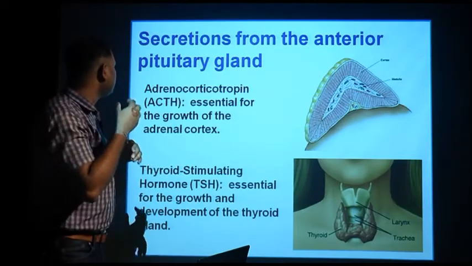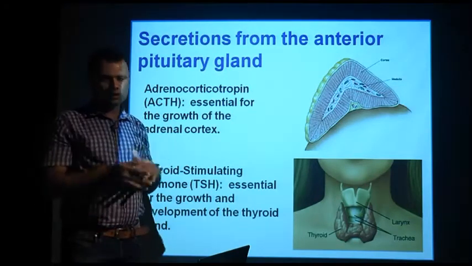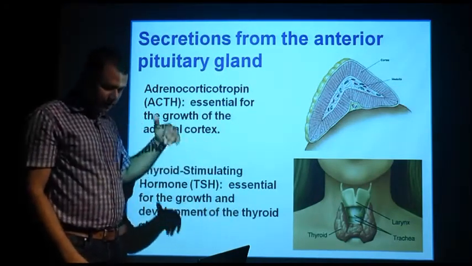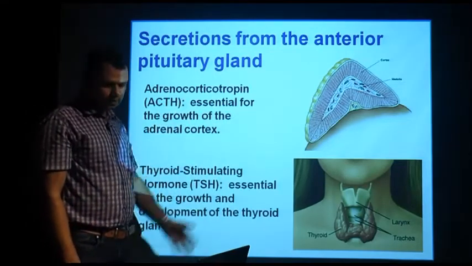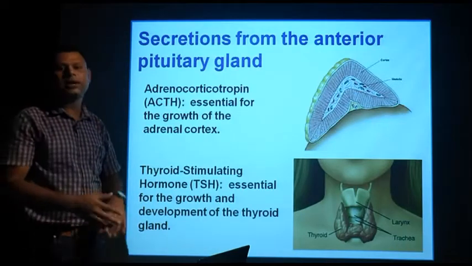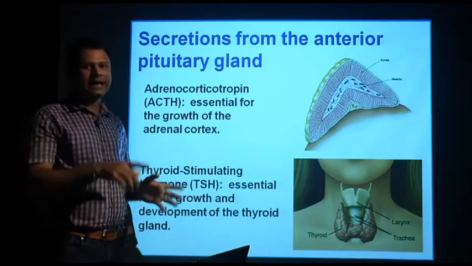This adrenocorticotropin helps induce the adrenal cortex to secrete other hormones or perform various functions that we are going to discuss in further slides. Then thyroid stimulating hormone, TSH, is also secreted from the anterior pituitary, which directly acts on